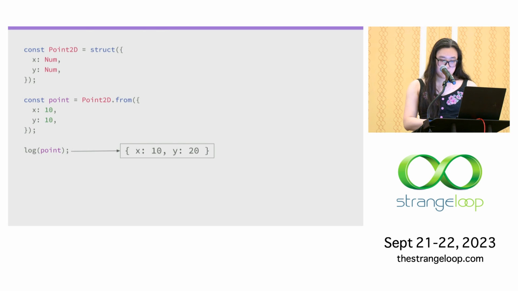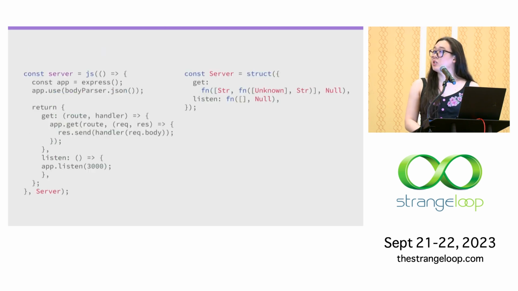So what about the other way around? For that, we have this JS function, and this is kind of akin to Rust's unsafe. The first parameter here is a callback where you can write any arbitrary JavaScript, and the linter and checker are just turned off completely. The second parameter is this type, and the result of the callback is just asserted blindly to be of that type. This is how we implement that HTTP server, even though no HTTP server library has been written in Ectype. We wrap around the functionality that we want to expose, and then Ectype just understands it to be of that type, and that's how we are able to call it.